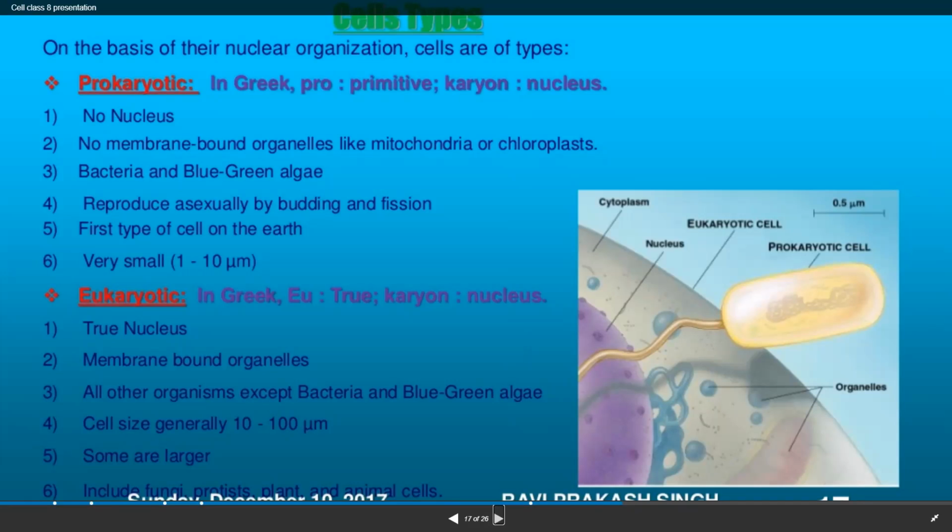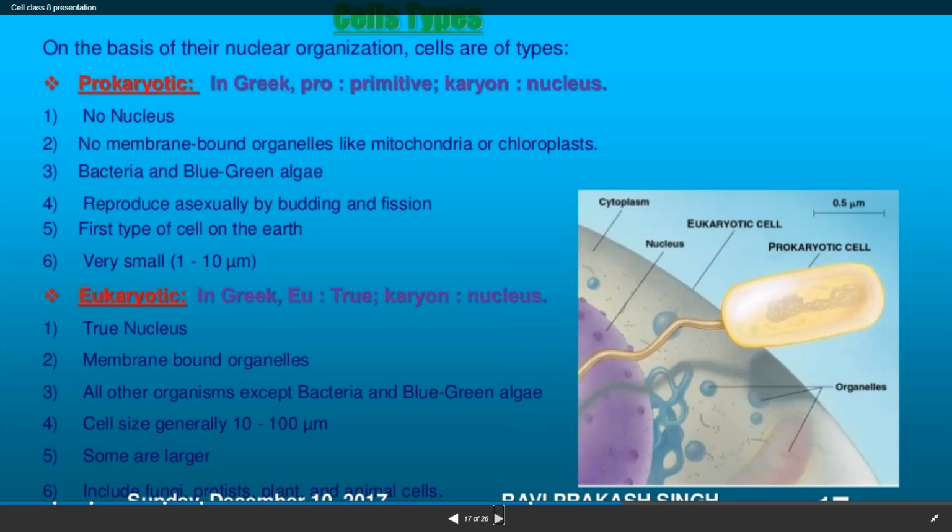So prokaryotic has a primitive nucleus. No membrane-bounded organelles like mitochondria or chloroplast are present. Bacteria and blue-green algae are examples of prokaryotes. They reproduce asexually by budding and fission. The first cells on earth were prokaryotic. Very small, 1 to 10 μm. Is it clear, children? There is no nuclear membrane, no true nucleus. They'll have a nucleoid.